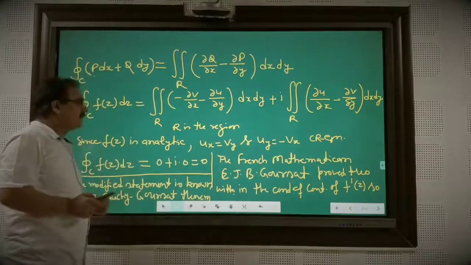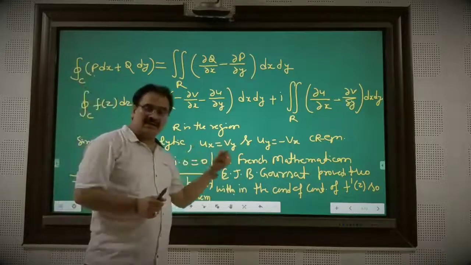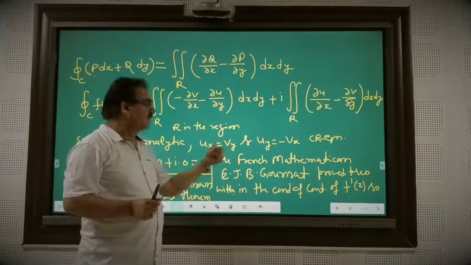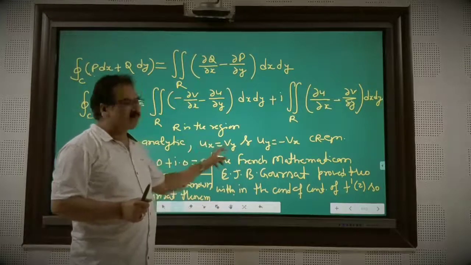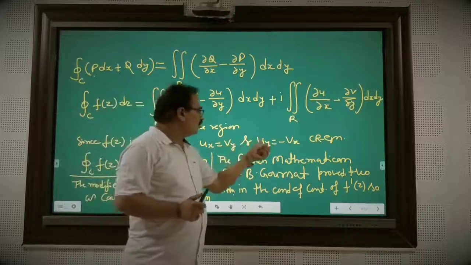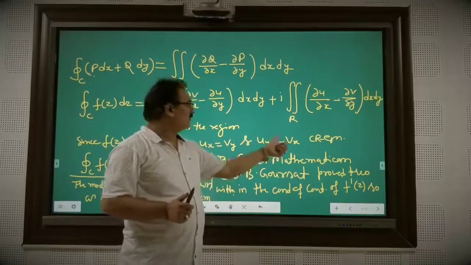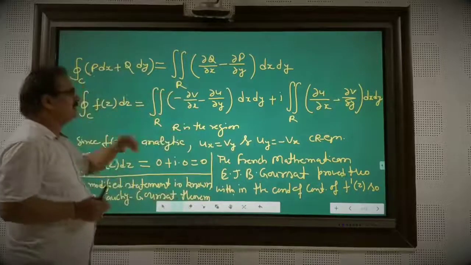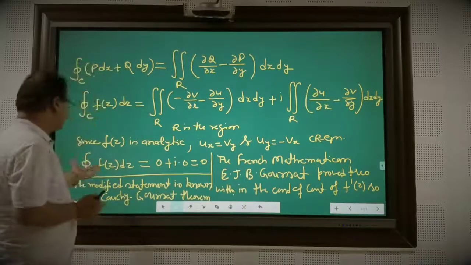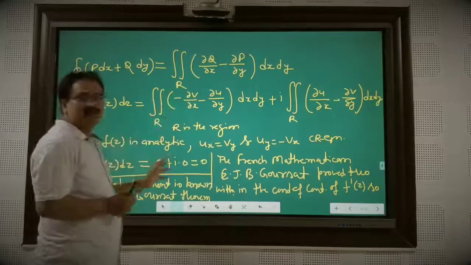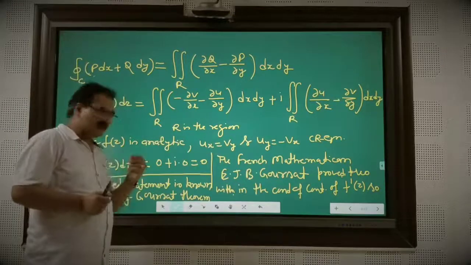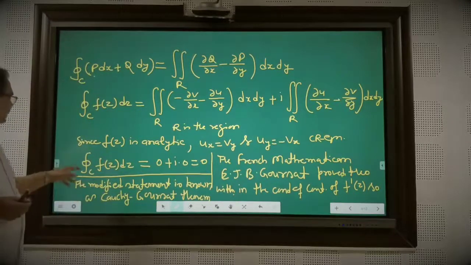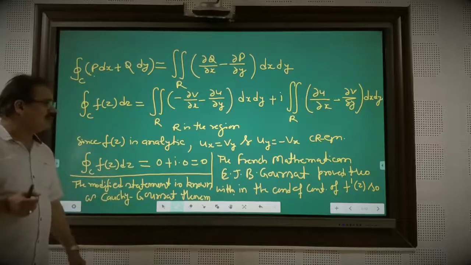Since f(z) is analytic, again according to the CR equations, u_x is equal to v_y, meaning del u over del x is equal to del v over del y, and del u over del y is equal to minus del v over del x. Then just after putting these values in the above equation, both the terms will be 0 by the help of the CR equations. Then automatically you have established Cauchy's theorem, that the integral over the closed curve C of f(z) dz is equal to 0.